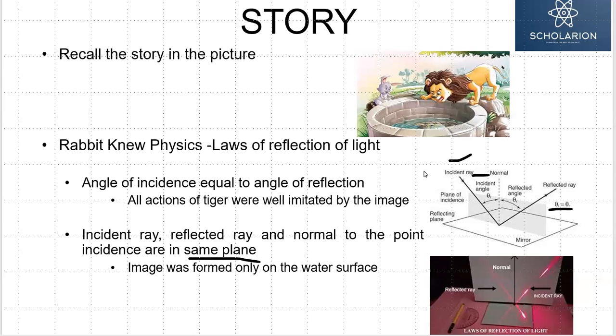So here the incident ray, reflected ray, normal, made here in the shadow, we can see there is a plane. So they all lie in the same plane. So the image was basically formed here on the plane of the water, the topmost layer of the water. And he found there is a presence of a tiger and the tiger jumped into the well.